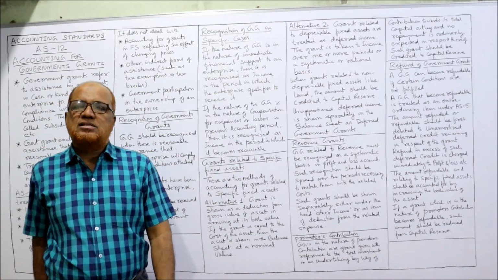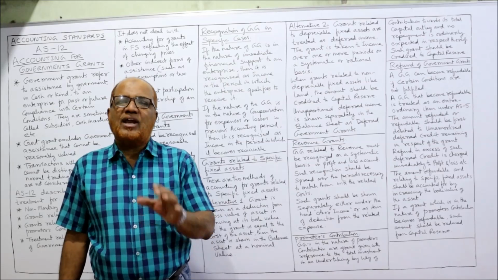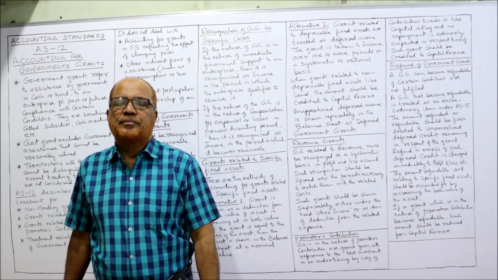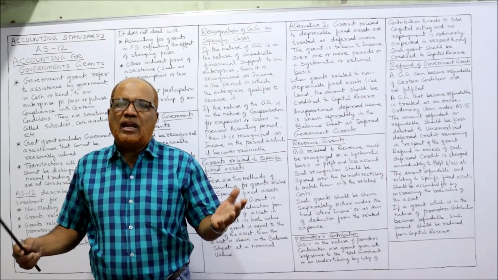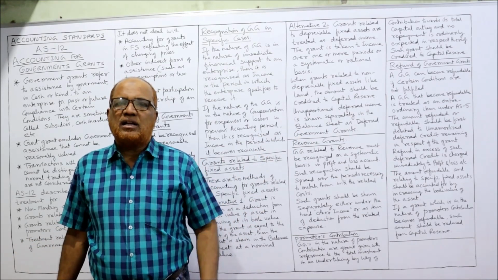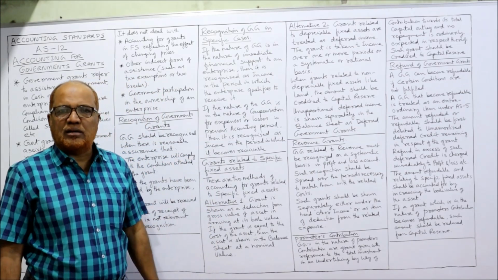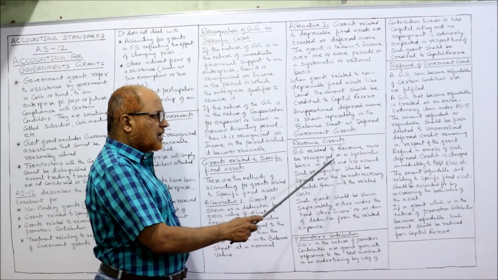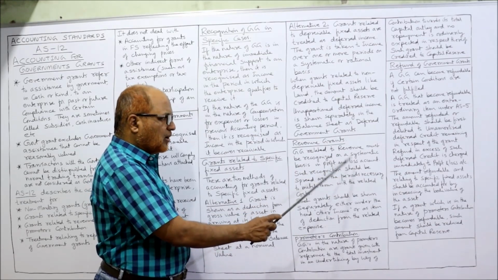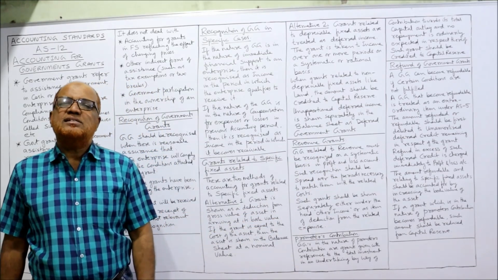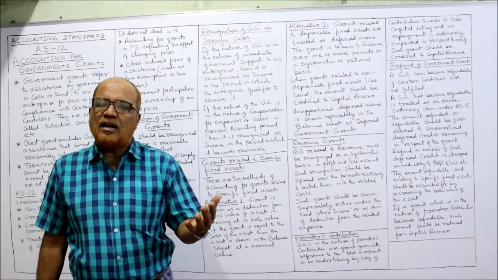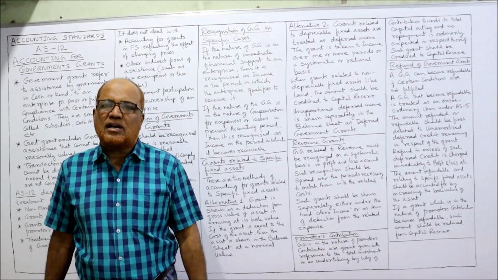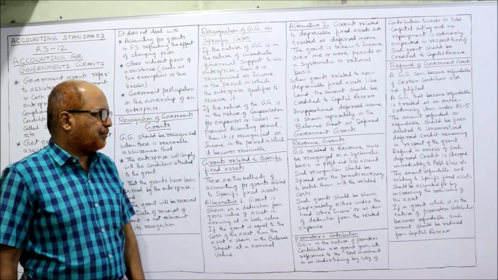Now, revenue grants. Revenue grants means the financial assistance which is regularly received from the government. Every year, every now and then, we receive the grant from the government. It is called a revenue grant. So how to treat it? Government grants related to revenue must be recognized on a systematic basis in the profit and loss account. Because it is a revenue grant, a recurring grant, it should be taken in the profit and loss account as a revenue income.